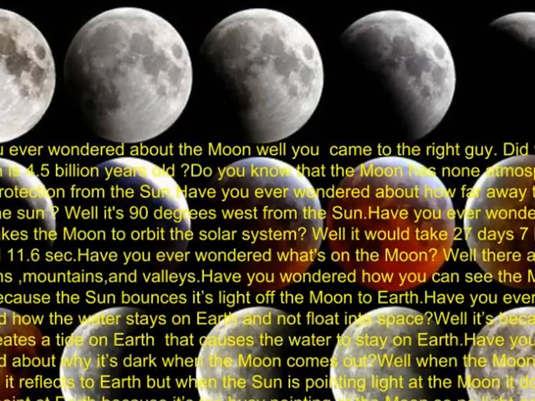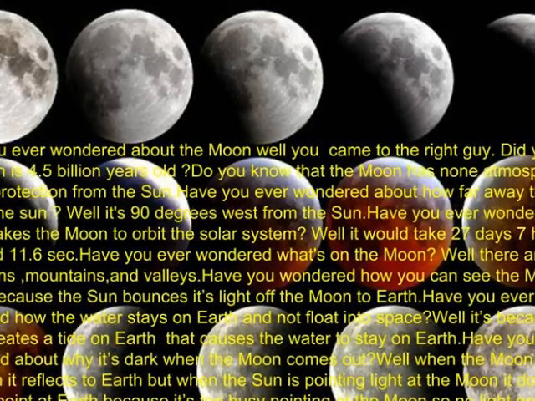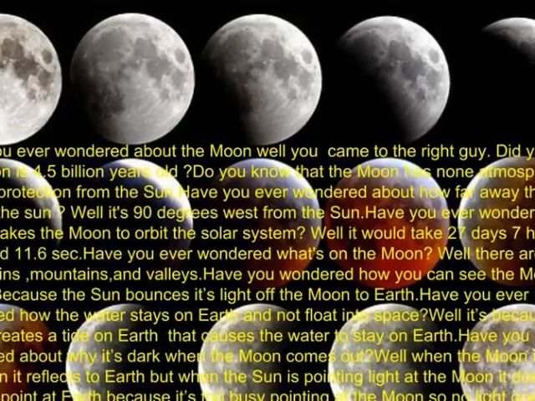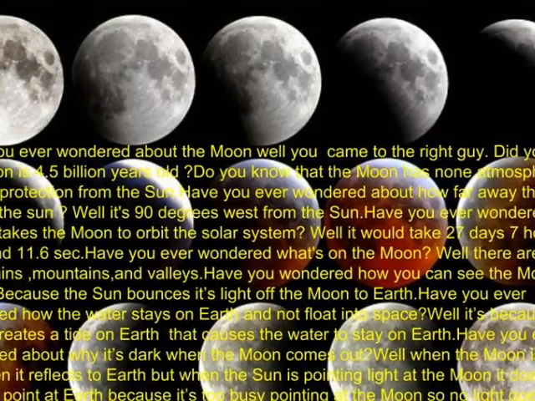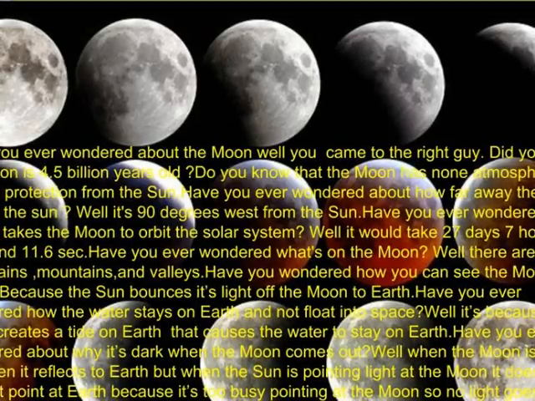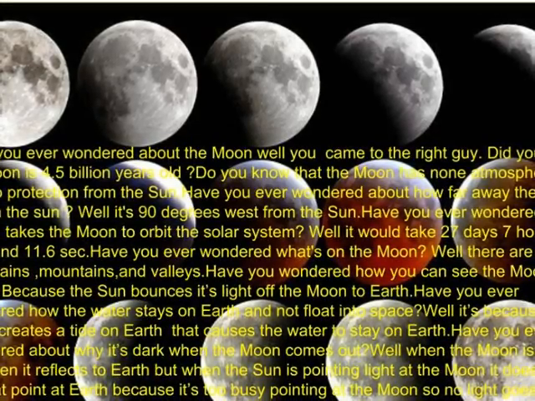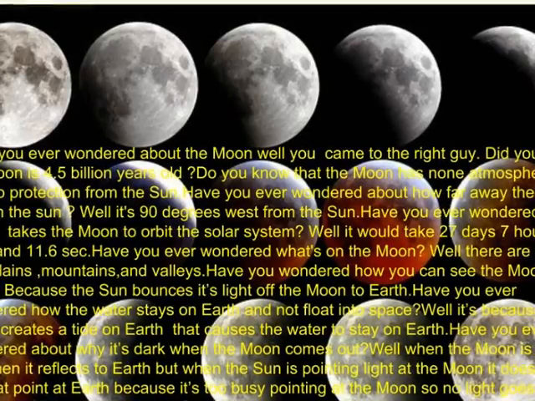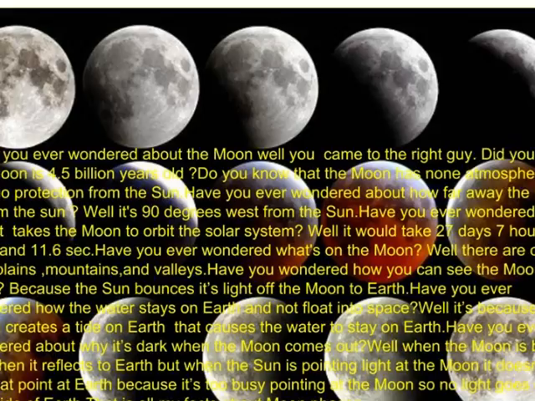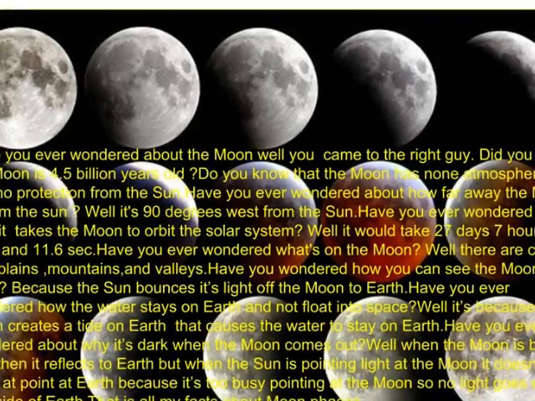By Jackson. Moon phases. Have you ever wondered about the moon? Well, you came to the right guy. Did you know the moon is 4.5 billion years old? Do you know that the moon also has no atmosphere and no protection from the sun?